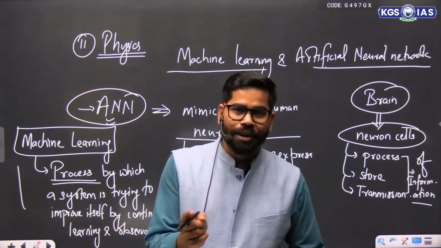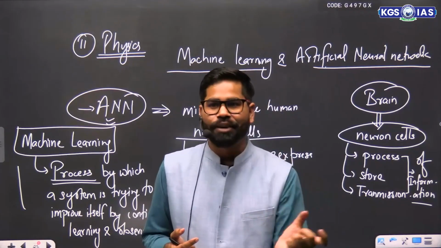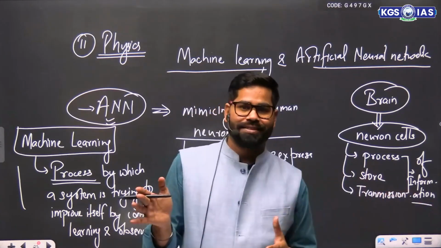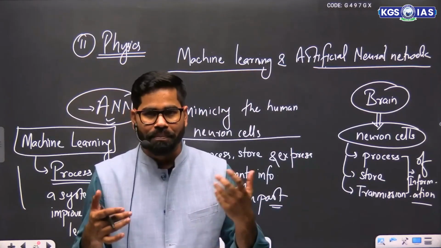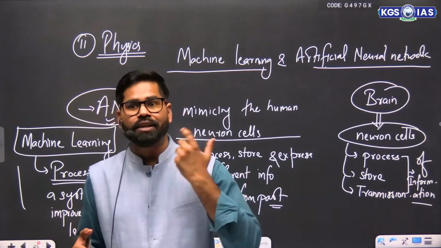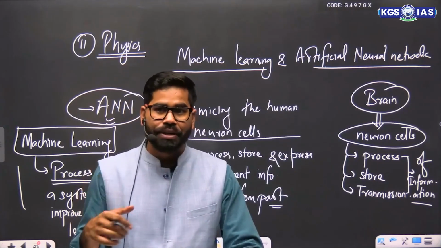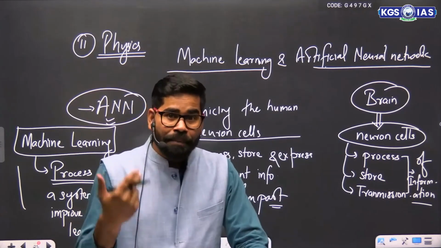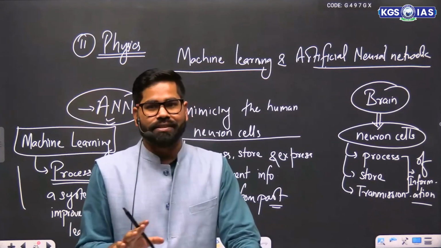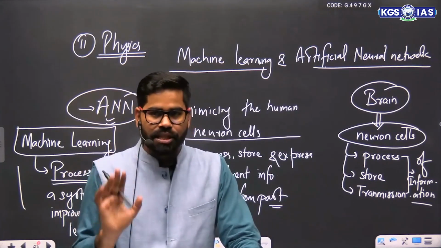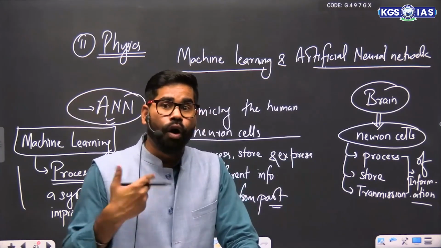So this is what we call machine learning, that the machine is trying to learn just as humans do. We all learn from our mistakes. Sometimes we make mistakes, and we learn from them. While reading, while writing something, while solving equations, we make mistakes and we don't repeat them again. The same thing is being done by the machines: they have made some mistake, they learn from it, and they rectify that mistake on their own.